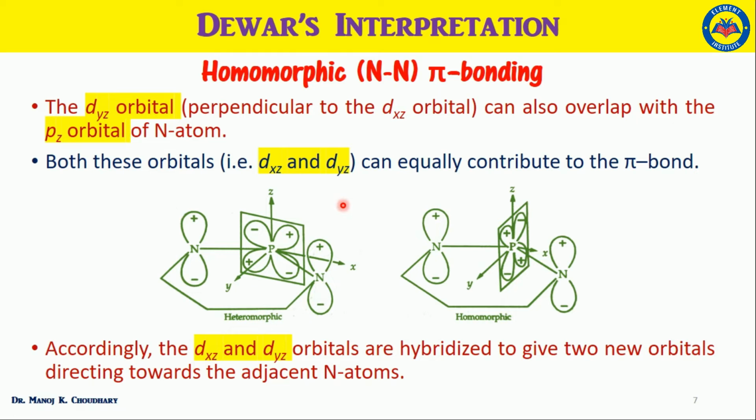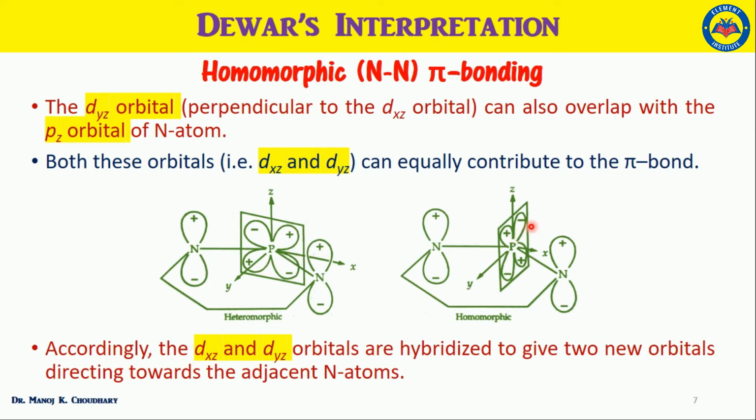According to Dewar and co-workers, it was suggested that not only the dxz orbitals, the dyz orbitals which are perpendicular to dxz orbitals can also overlap with the pz orbitals. In this case, when the dxz orbital was overlapping with the pz orbital of the nitrogen, only one side bonding, pi bonding, was proposed to be formed, because in this side there is a mismatching of the signs with the lobe of the two orbitals.